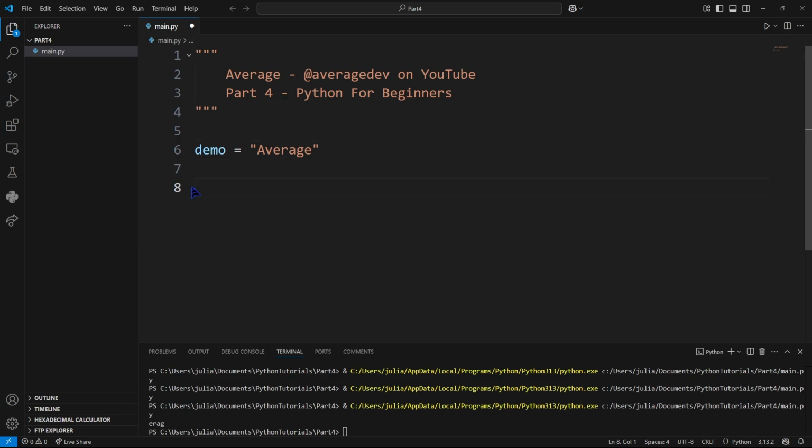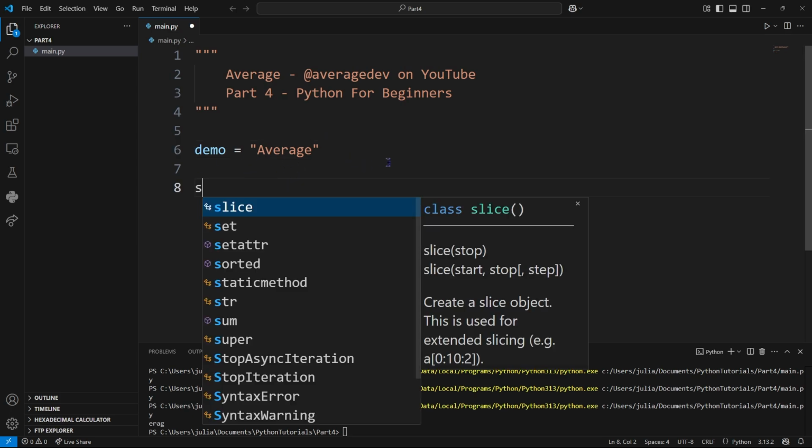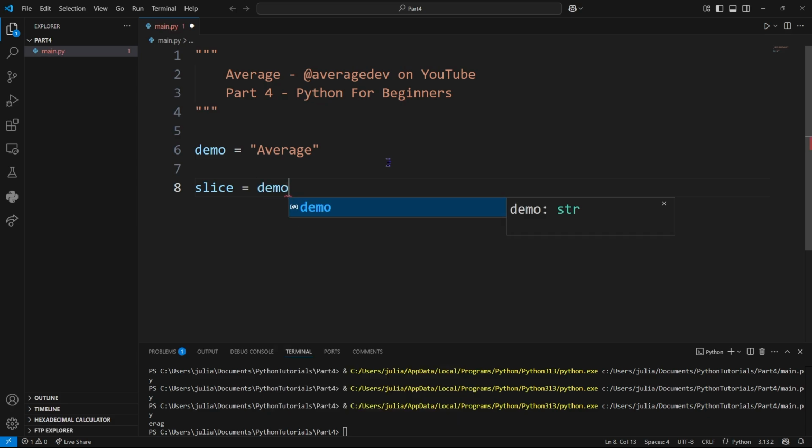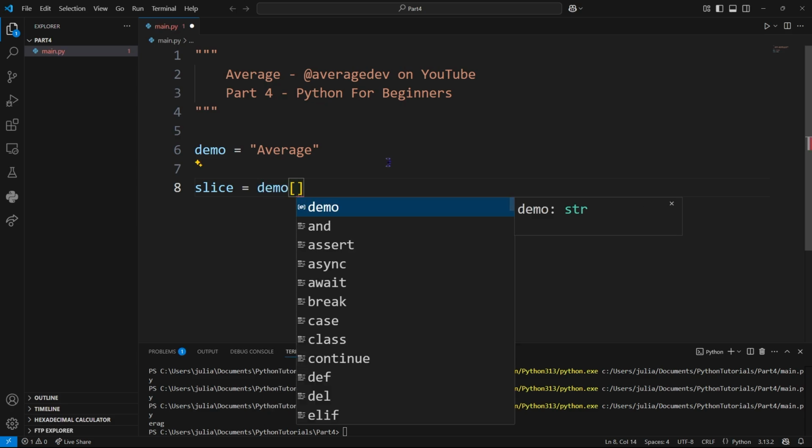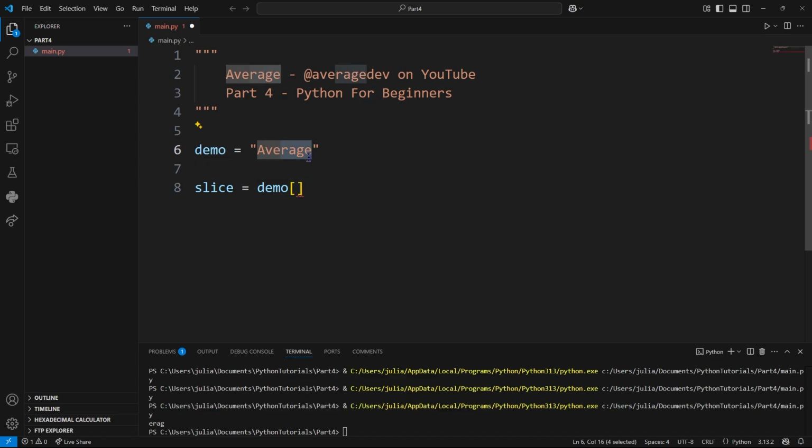So the next thing we are going to be looking at are called slices. Slices are pieces of strings or other kinds of elements that we can slice off. Let's say we want to slice off rage right here. We would want the 4th element to start at, or the 3rd index. Then we use a colon to specify that this is going to be a slice. So we start at index 3, and we end at a non-inclusive index, which means we are not going to be including it, and we can say 7. We want to go to the very end.